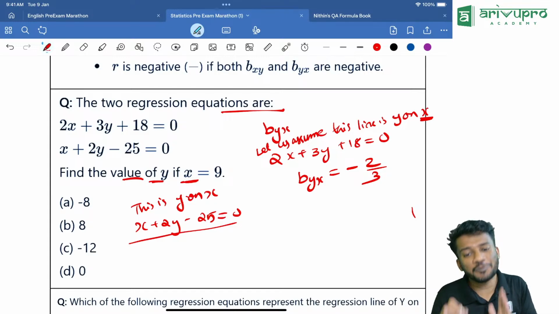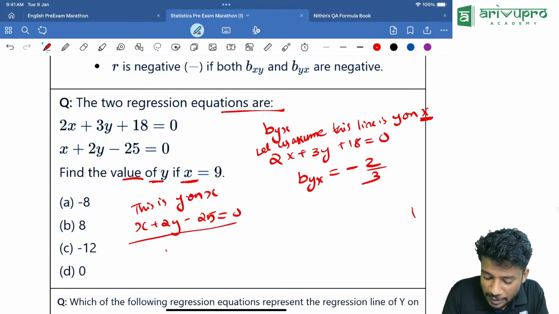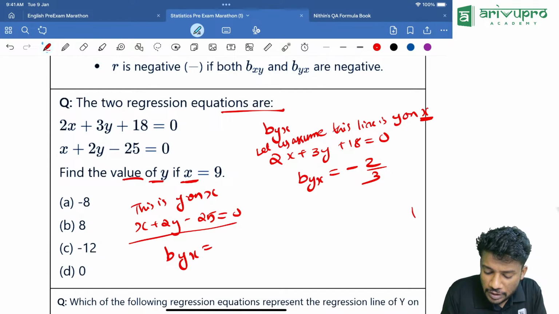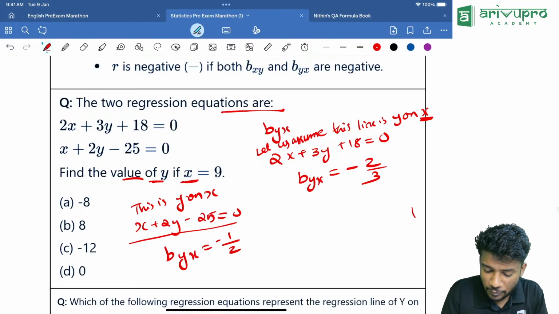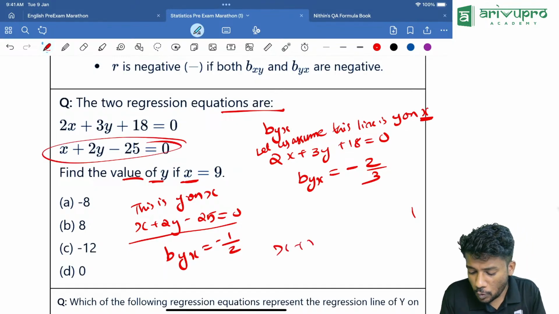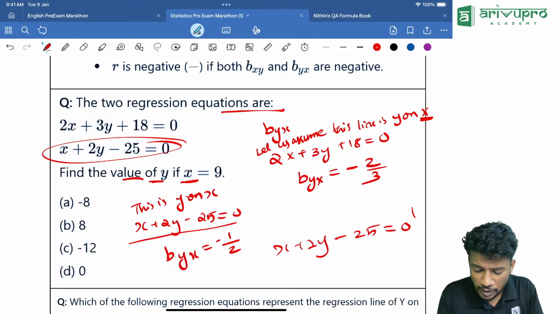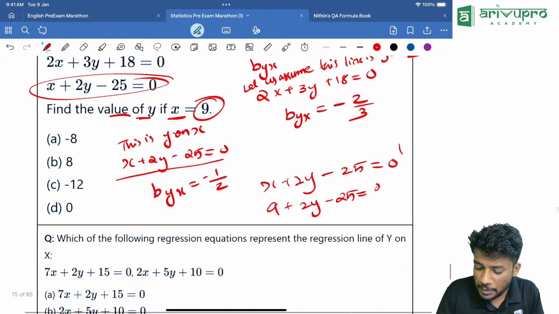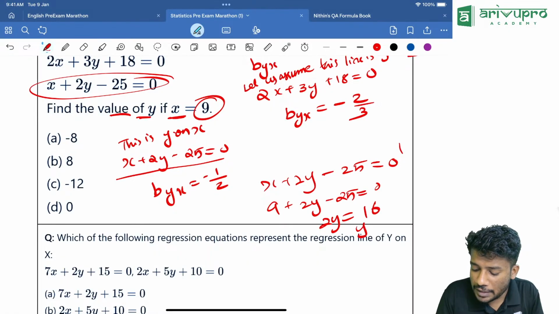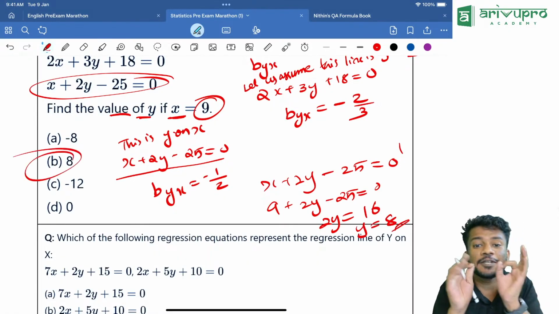The second line is y on x. That means we will find byx, which is equal to how much? The given is x, so the coefficient is 1. Minus of 1 divided by 2. Byx we found. Now we will take the second line, x plus 2y minus 25 is equal to 0. Instead of x, we put 9. That means 9 plus 2y minus 25 is equal to 0, so 2y is equal to 16, y is equal to 8. Option B. Did you understand this, people?